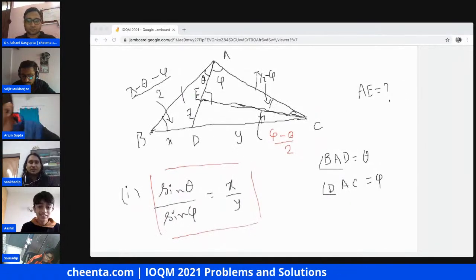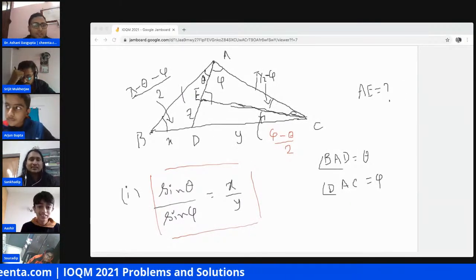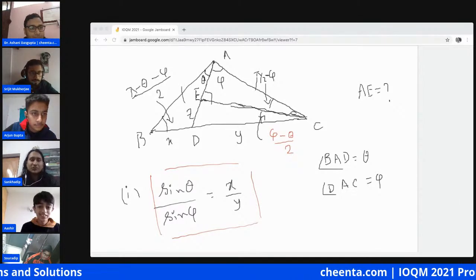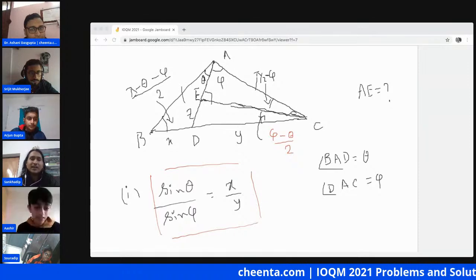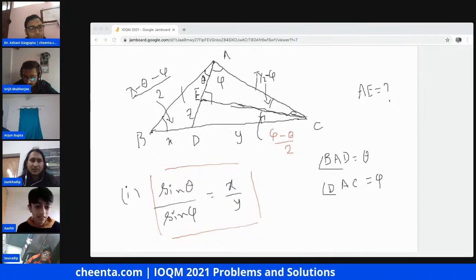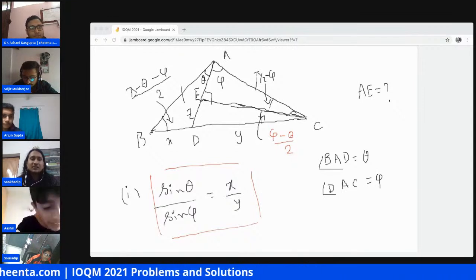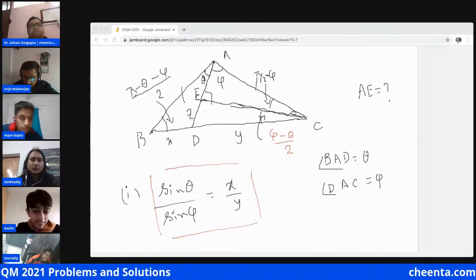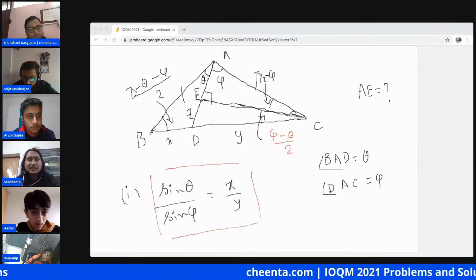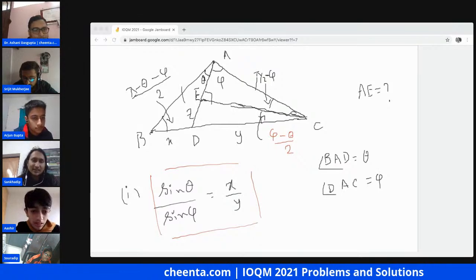So as I was saying before, this is a unique triangle. That is the main observation. So it should be possible to find all the variables, which in this case are theta and phi. The first equation comes from the sine rule, where BD is x, DC is y, and DE is z.